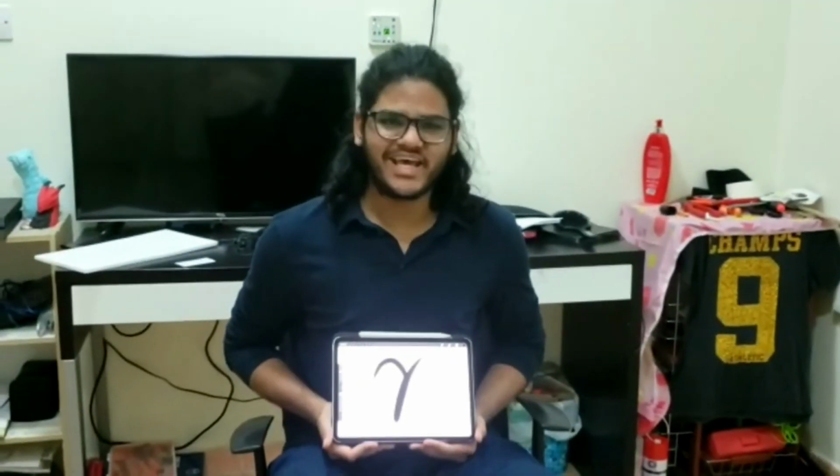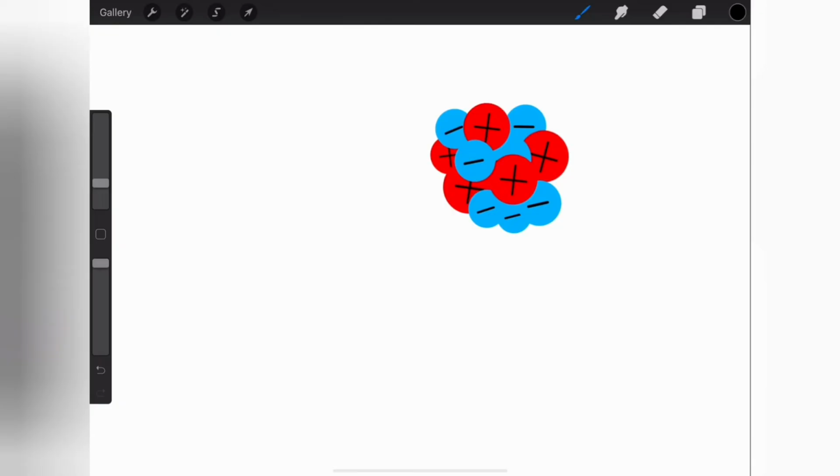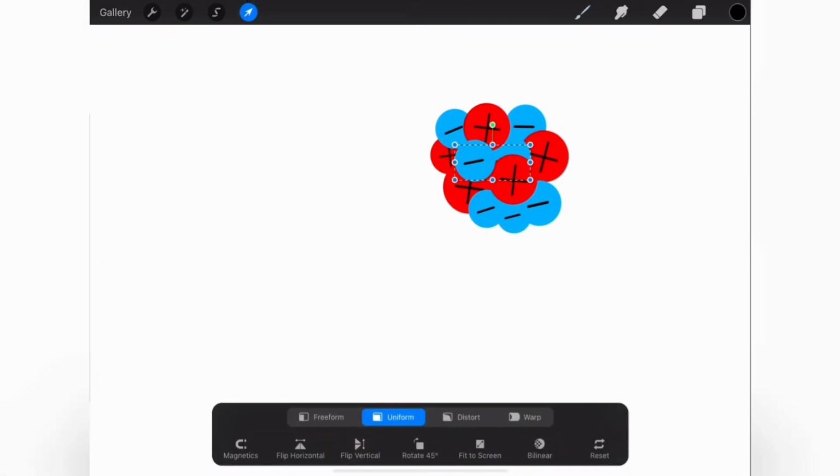Finally, let's talk about gamma decay. So for this last example, here we have an excited nickel nucleus. This is in terms of gamma radiation, and since gamma radiation is an electromagnetic wave, there's no change to the actual atom itself.